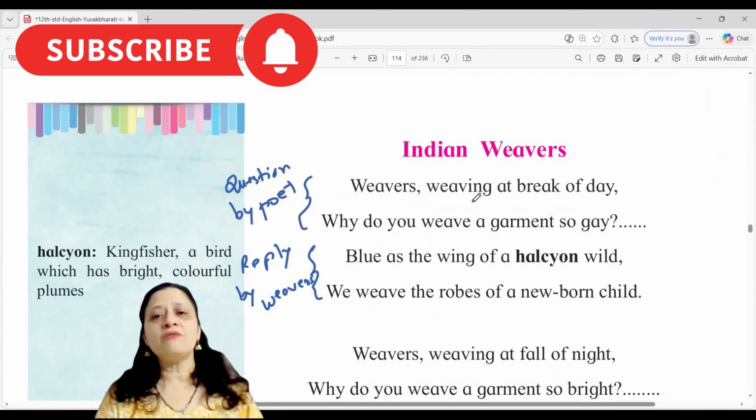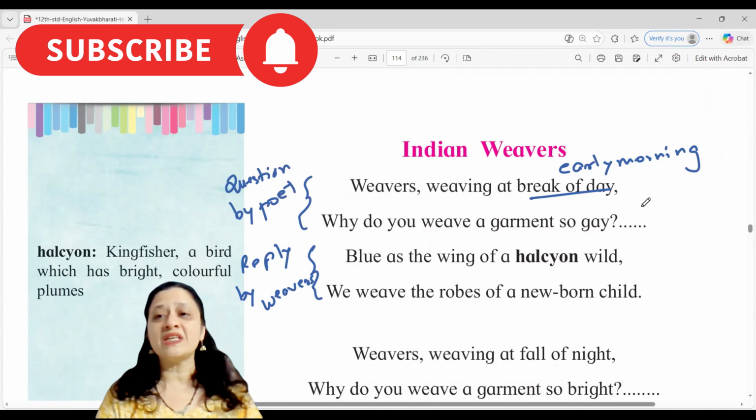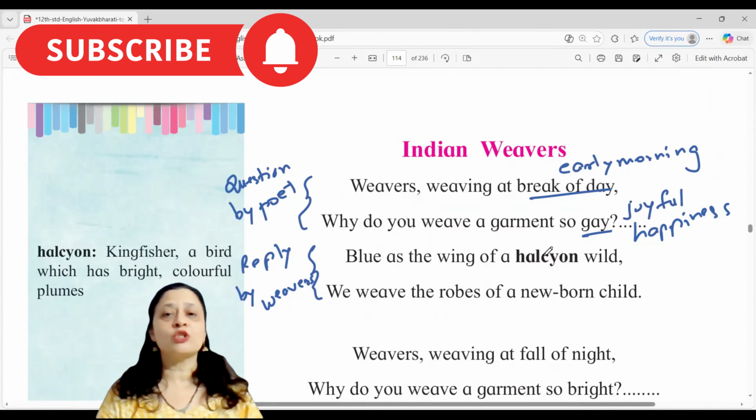So weavers weaving at break of day. Break of day is early morning, meaning when the day is about to begin. Why do you weave a garment so gay? Why are you weaving a cloth which looks so joyful, a cloth which looks so full of happiness? So why is it that you're weaving a cloth which looks so bright, so joyful, so happy?